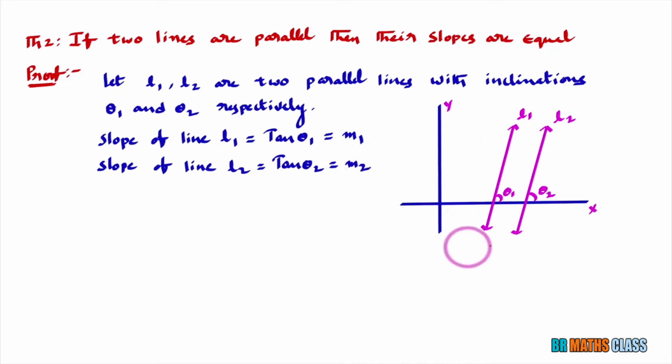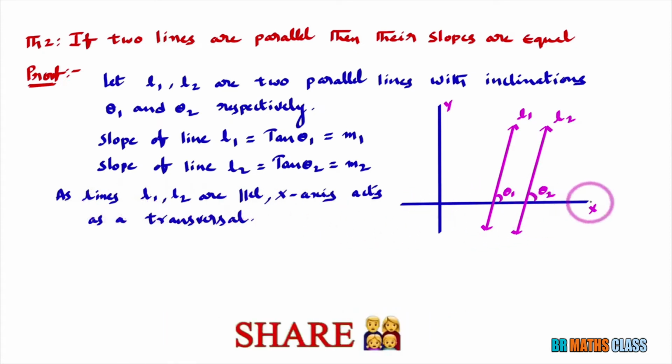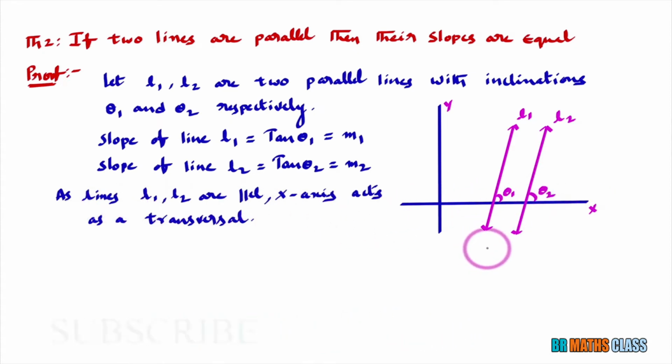Now you observe this diagram. If L1, L2 are parallel, then this x-axis acts as a transversal. We know that in a transversal, corresponding angles are equal. You observe θ1, θ2 are the corresponding angles. As the x-axis acts as a transversal, corresponding angles are equal. That means θ1 equals θ2.